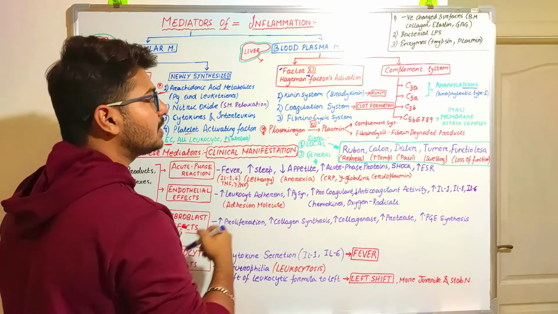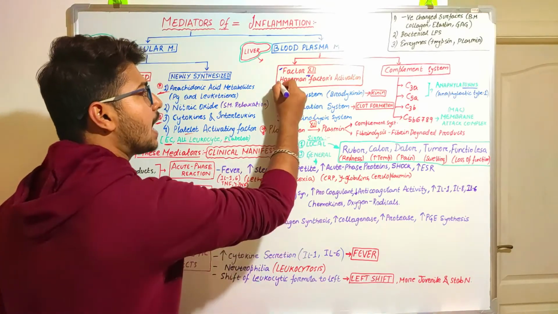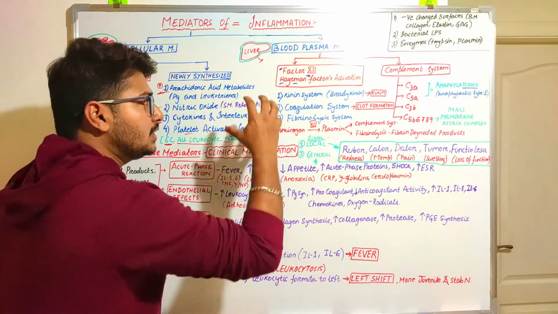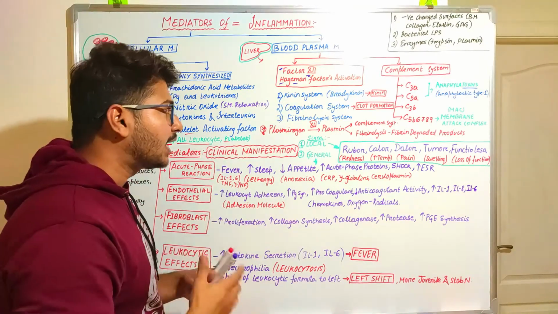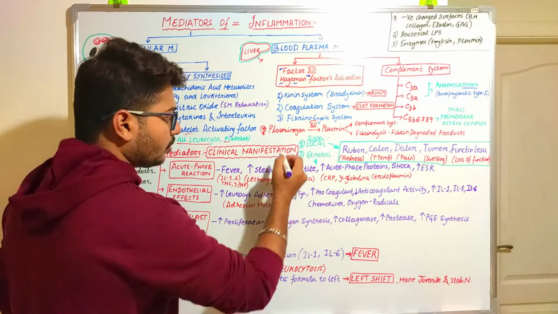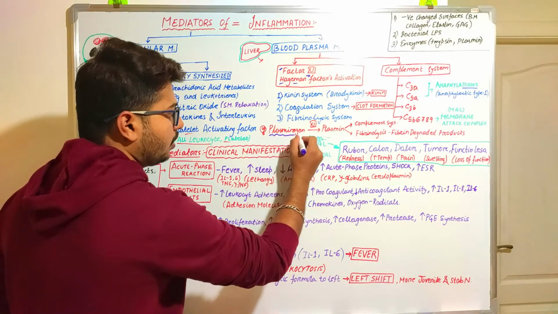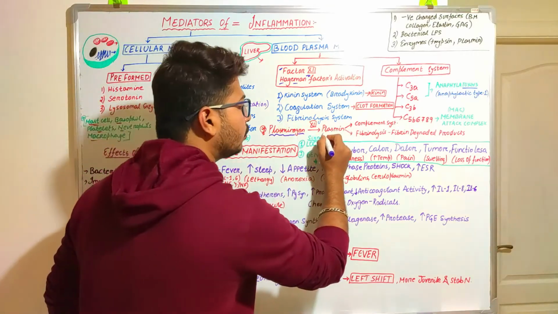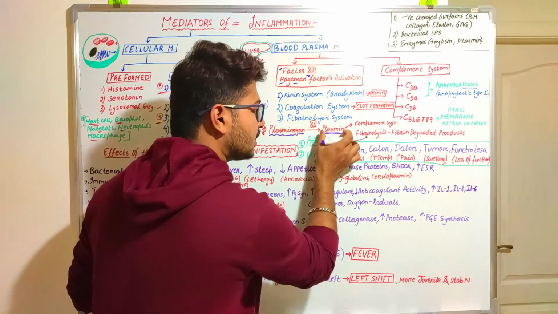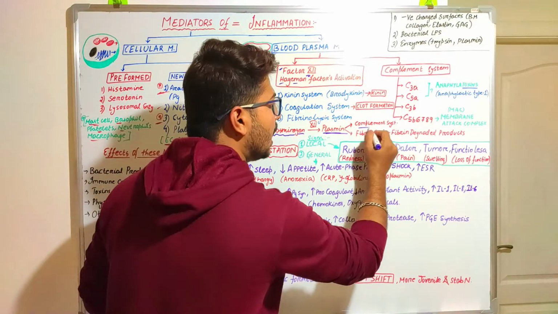It has a special name, given after the scientist: the Hageman factor. Upon the activation of factor 12, the plasminogen that is freely present in the blood vessels is converted into the plasmin protein, and this plasmin protein activates the complement system.